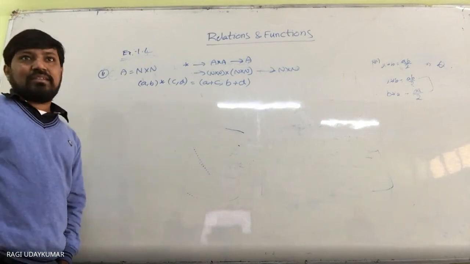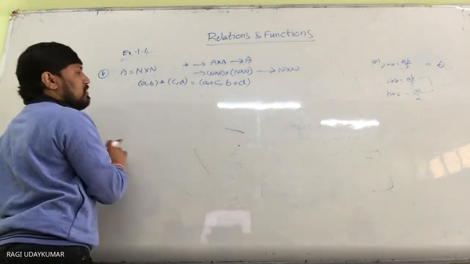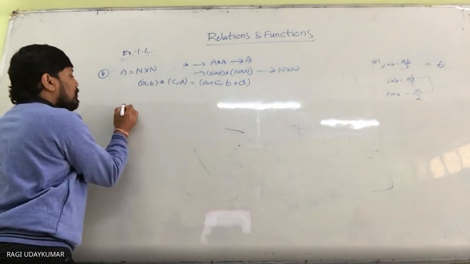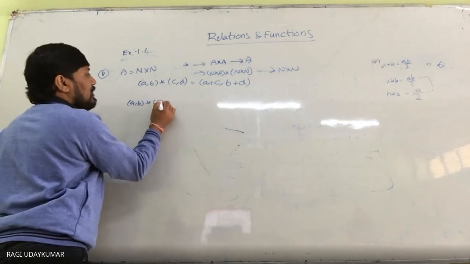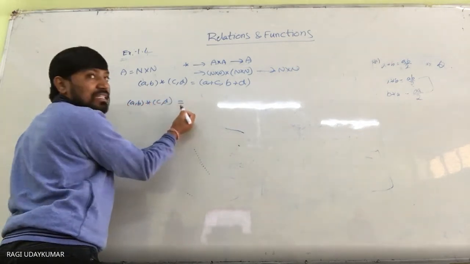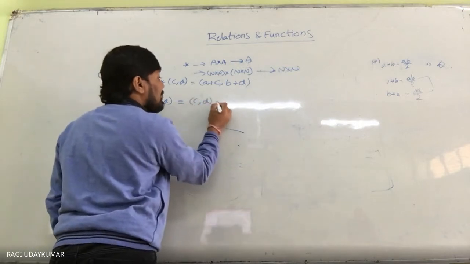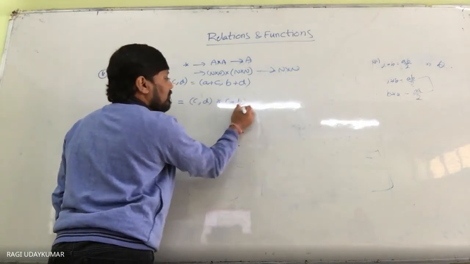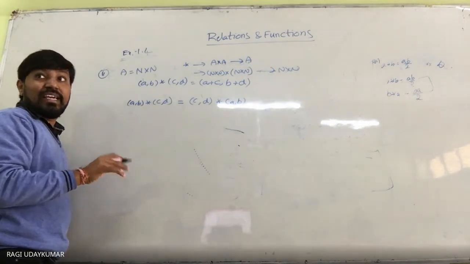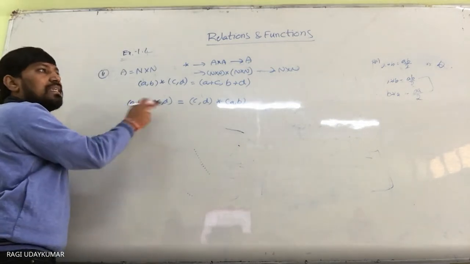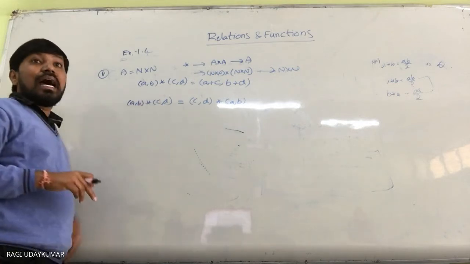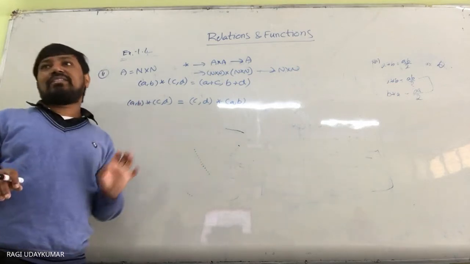So here, first we need to prove that it is commutative. प्रूफ करने के लिए (A, B) star (C, D) should be equal to (C, D) star (A, B). This one we need to prove. Particularly in this problem, instead of a single element, you are going to have ordered pairs as an element.